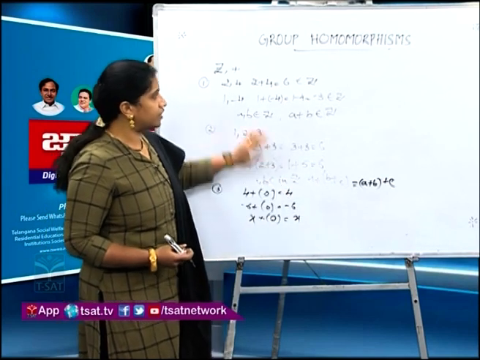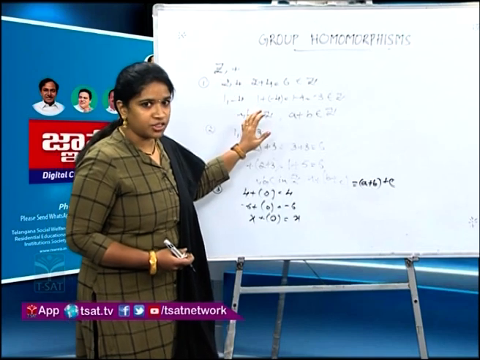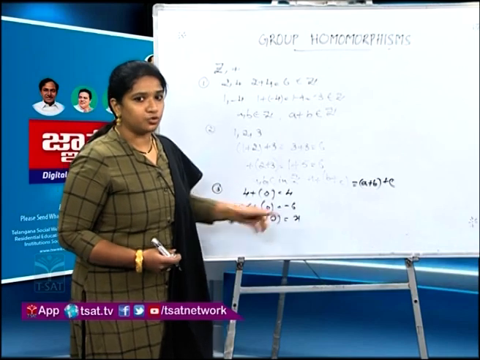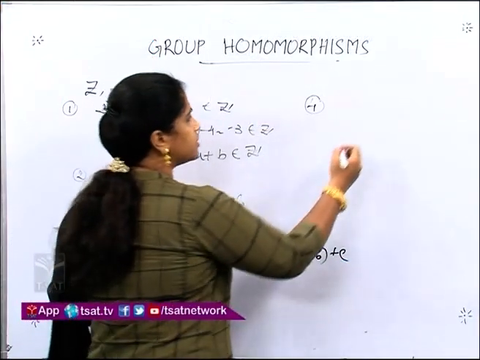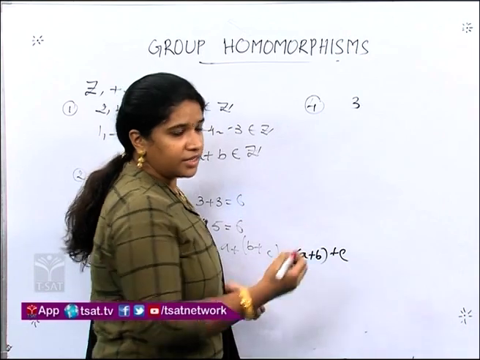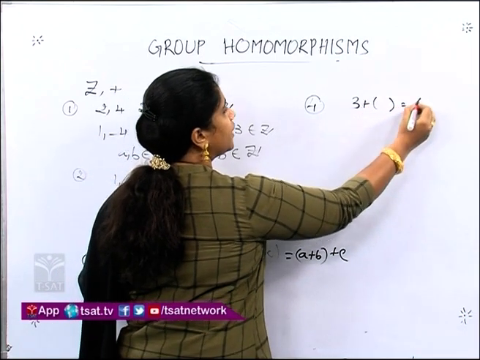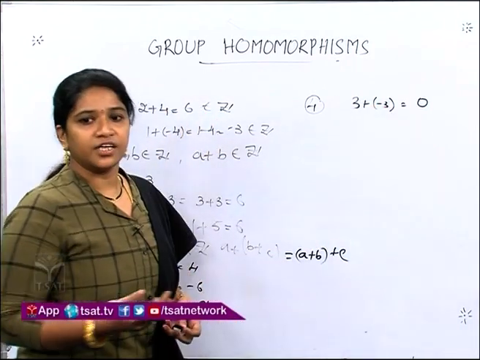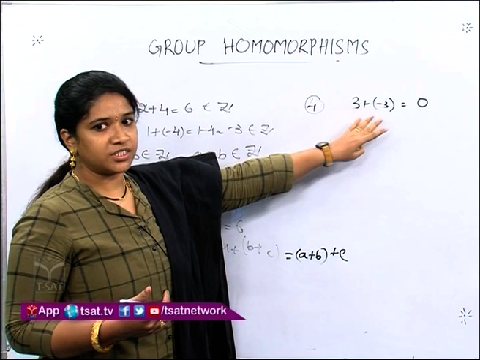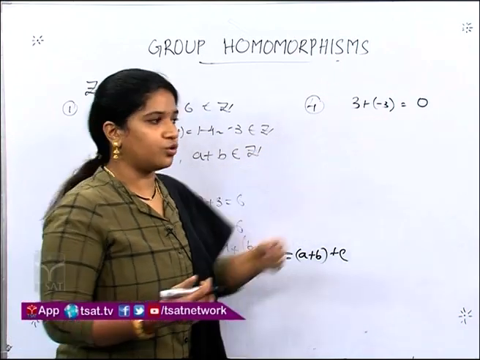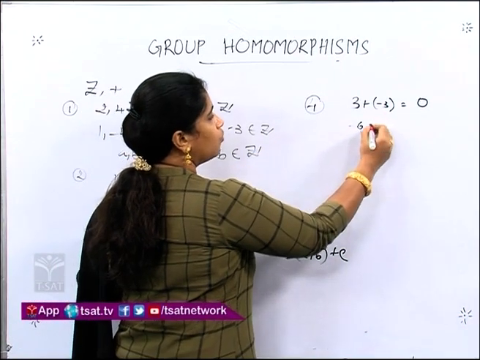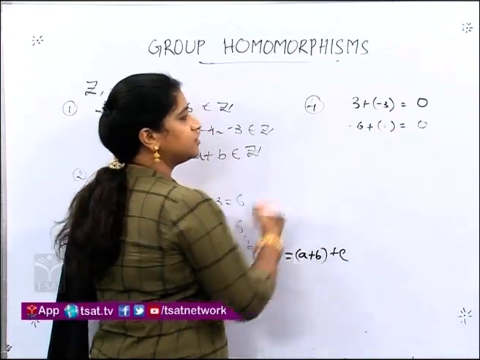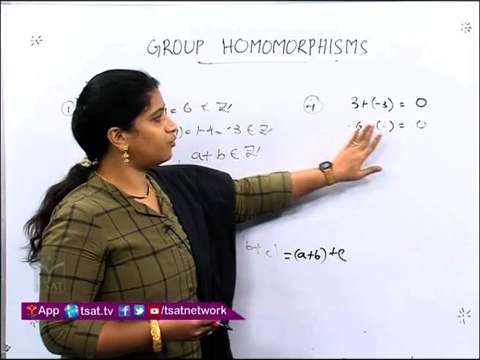So, what did we observe here? In the set of integers under the operation addition, we are able to find an additive identity. What is that identity here? 0. Now, let us consider an integer, say 3. What integer is to be added to 3 to make it our identity 0? Minus 3. Is there any other possibility? No. Minus 3 is the only possibility such that when 3 is added to minus 3, we get 0. Let us take minus 6. What integer is to be added to minus 6 to get 0, our identity? Definitely 6.